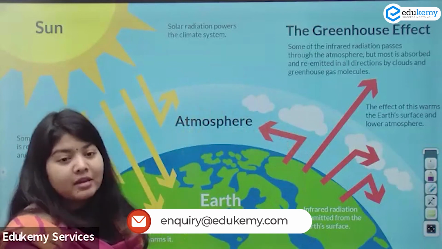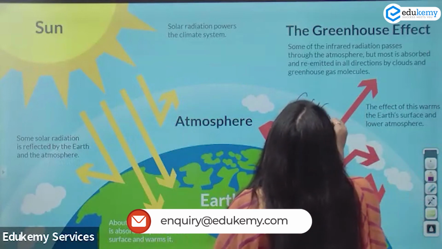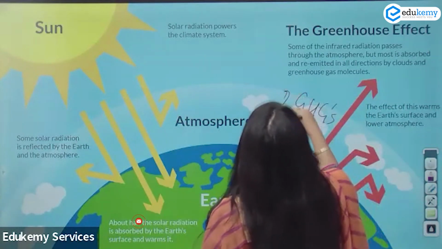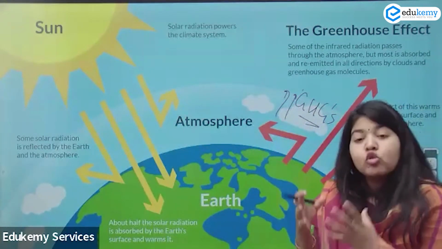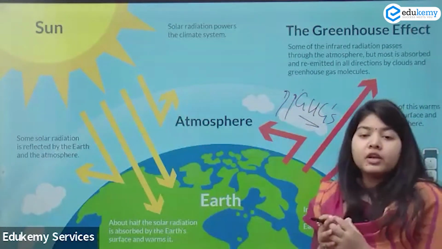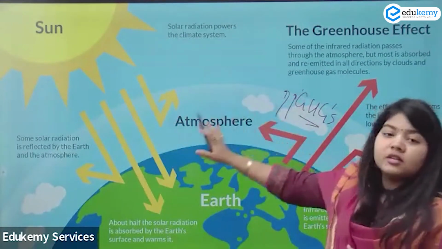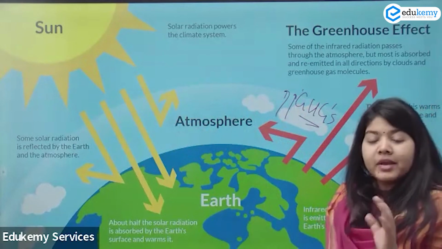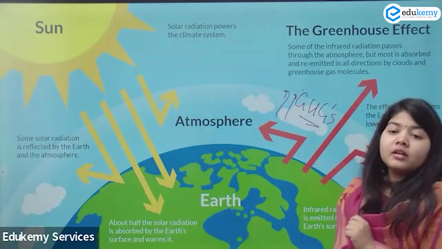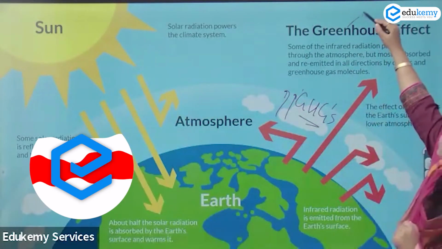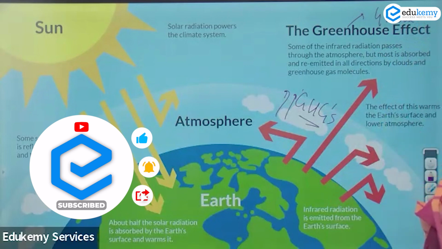Now, what is happening is that these greenhouse gases are increasing in number, and they are now absorbing more heat. Because of this more absorption of heat, I am having higher temperature than required on the Earth. Make sense? This is why the greenhouse effect is leading to global warming.